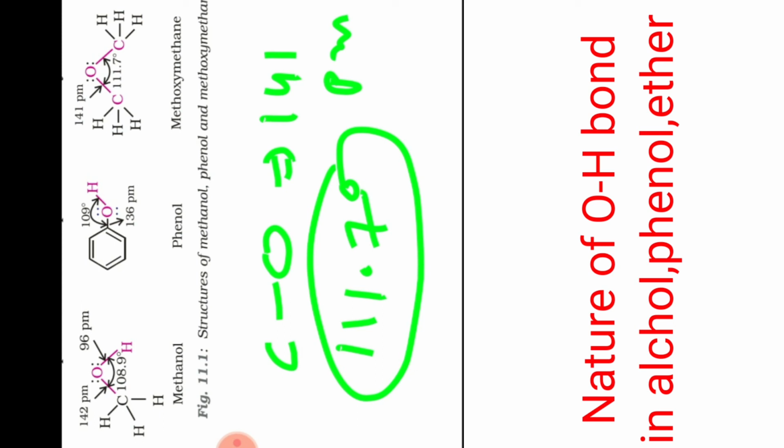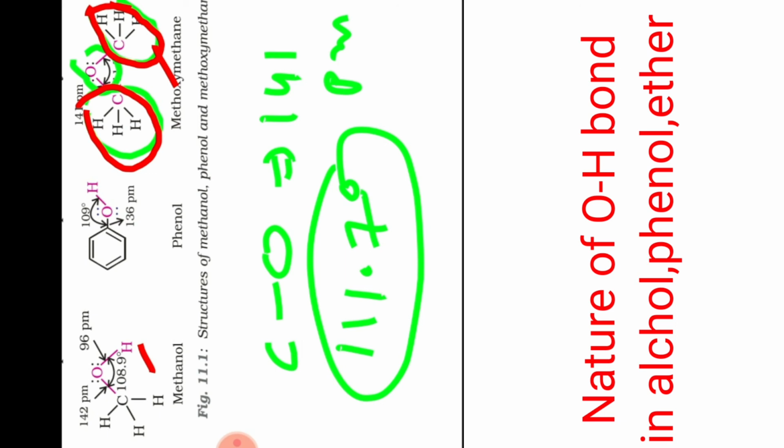Yes. The highest bond angle is there because along with the oxygen in ether, there are two bulkier groups, this CH3 and this CH3. Once again I am telling you, two bulkier, that is heavier groups. Due to that there will be a large repulsion. Just remember, this repulsion is not due to the lone pair. Whenever repulsion is due to the lone pair, as I told you in the first case, the bond angle decreases. But here the repulsion is due to the bulkier groups. That is why in ether the bond angle is highest.